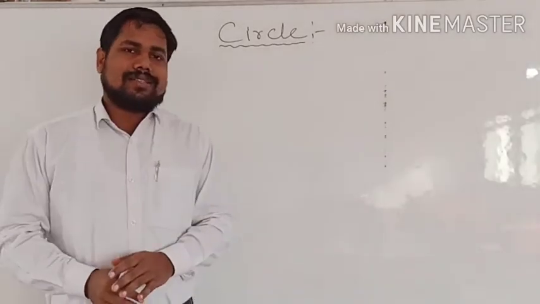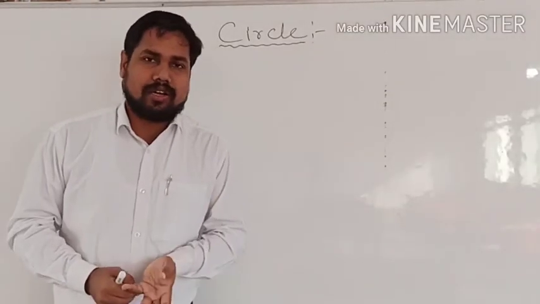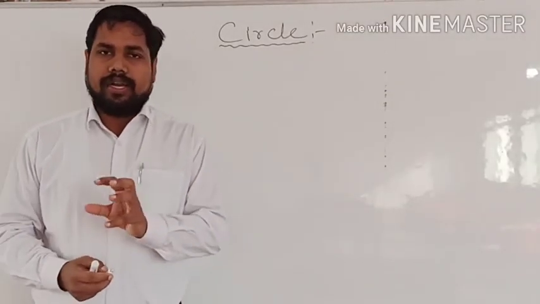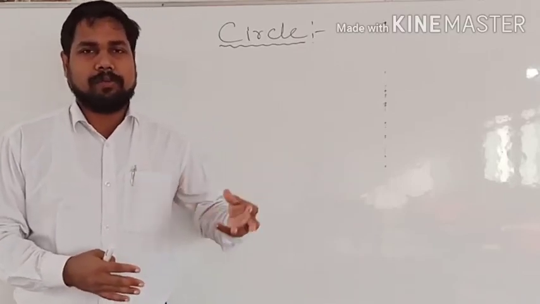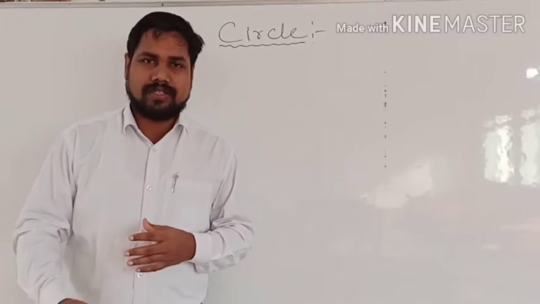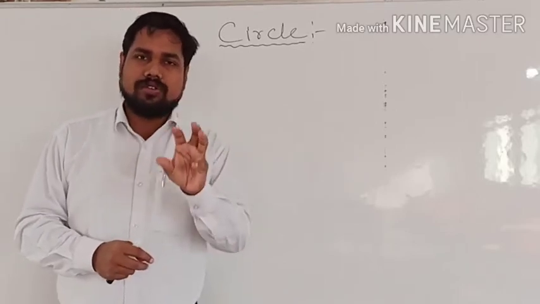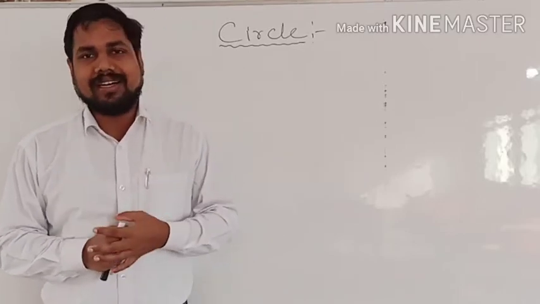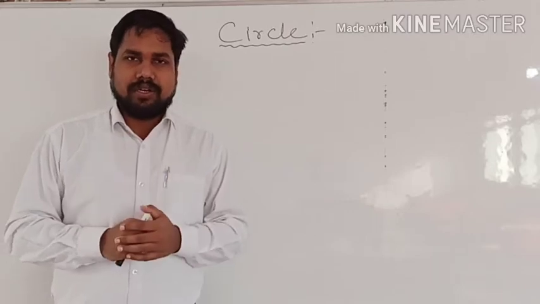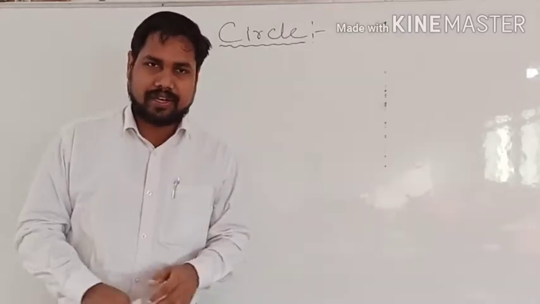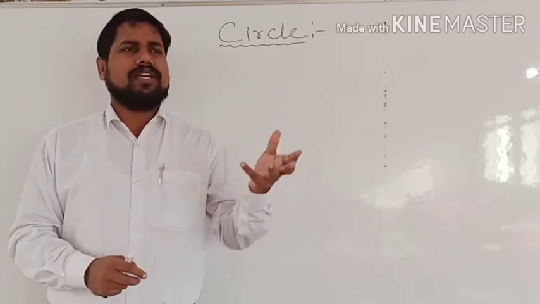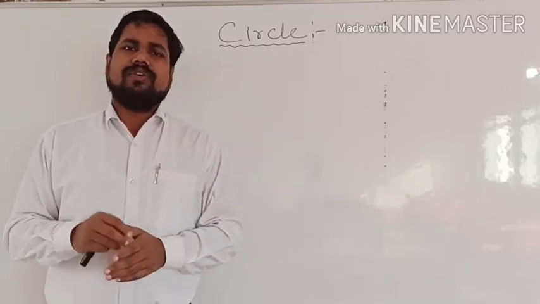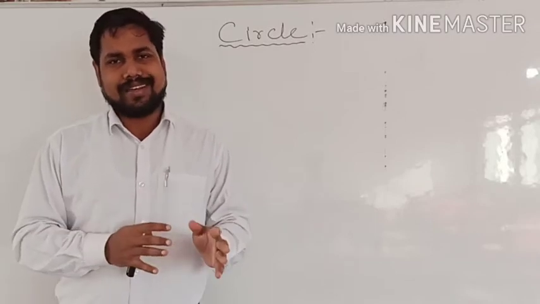So as we discussed, some coins are also there, a coin of 50 paise, a coin of 1 rupee, a coin of 5 rupees, a coin of 10 rupees. These are all also the shape of a circle, which is circular. The wheels of vehicles are also circular. So there are several objects around us which are the shape of a circle.